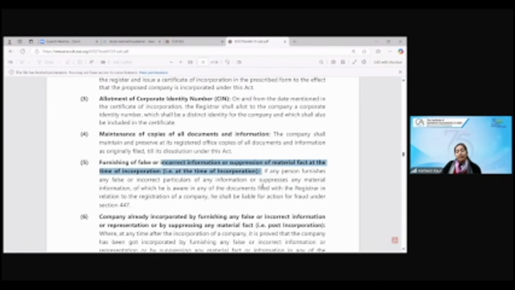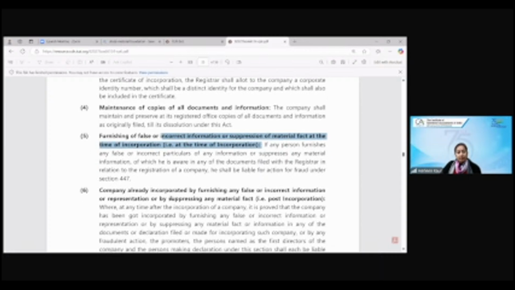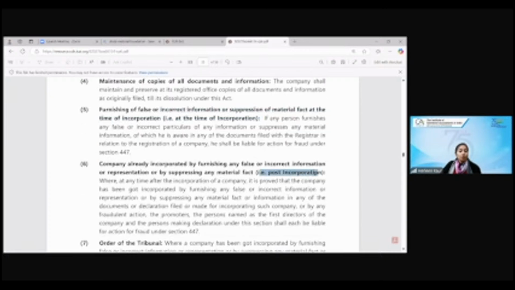What will happen to a company which is already incorporated by giving false or incorrect information? If you come to know at the time of incorporation, 447 will become applicable. Even post incorporation, means I have sent you the certificate of incorporation, and now I came to know that this company is a fraud, it has been cheating people, then also 447 will become applicable. All the promoters, directors, people named as first directors, and the person who has given the declaration shall be liable for action under 447.